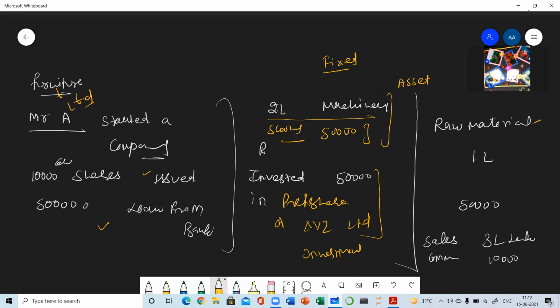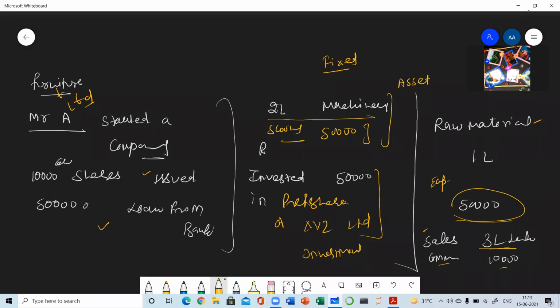And this raw material he has purchased to manufacture the furniture items, maybe wood for furnishing, polish, and the other accessories to make the furniture. And he paid 50,000 as the other expenses: salary, telephone bill, rent, and other sundry expenses, sales expenses, etc. And afterwards, he was able to make a sale of rupees 3 lakh, and he also received a commission of rupees 10,000.